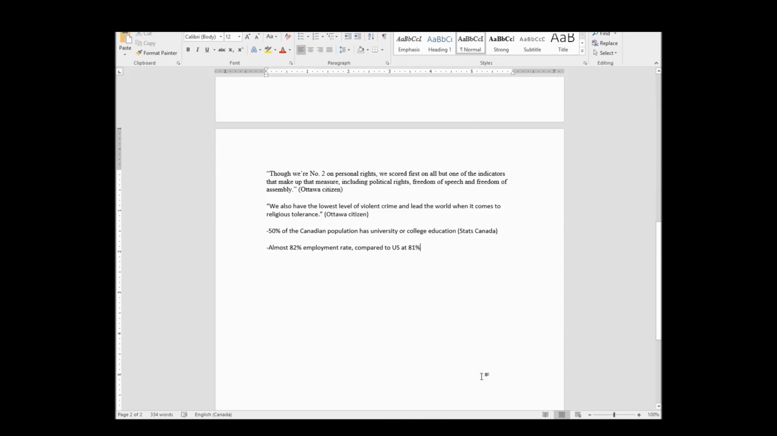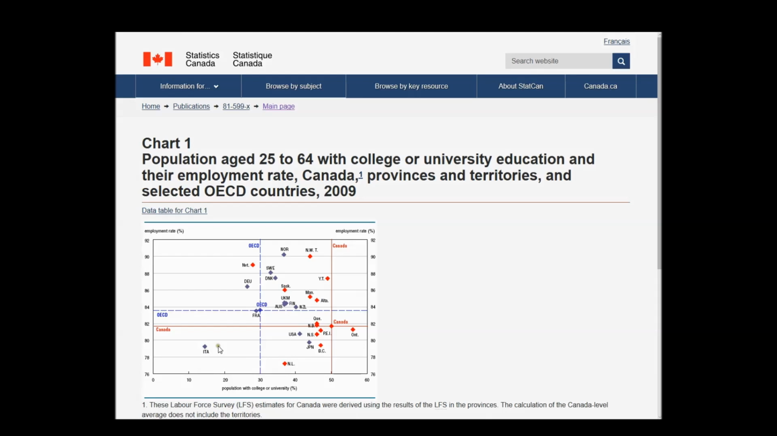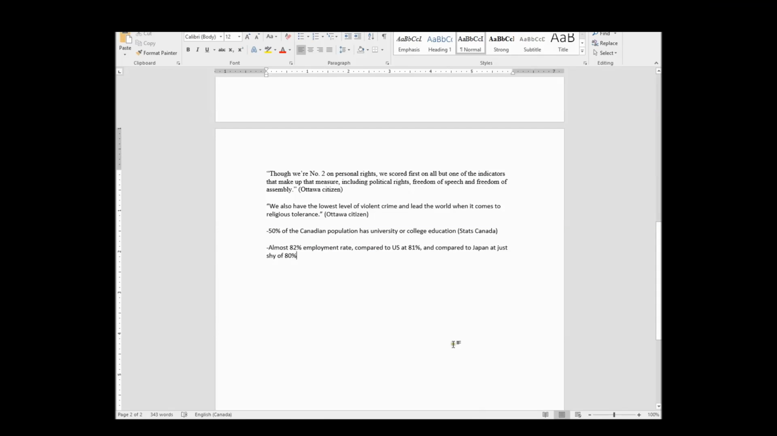And compared to Japan at, let's say, just shy of 80%. And again, we could say also Italy, who is not quite, let's just say at 79. Let's just give them the benefit of the doubt. I can't really read this line. It looks maybe like it's over 79. Over 79%. And Italy at 79%. And again, I still have to reference Stats Canada. So this is now, I'm just going to save this.